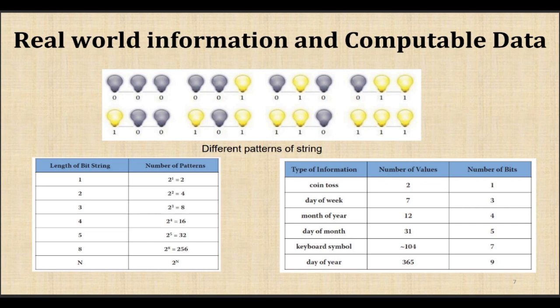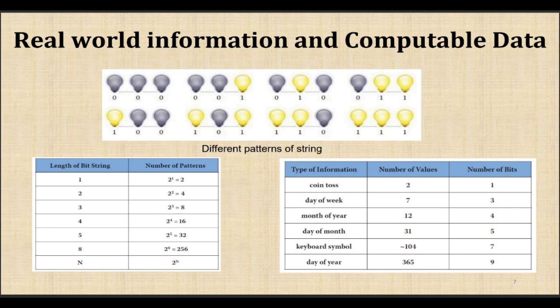So how are we calculating this? Just look at the left hand side, the length of the bit stream and the number of patterns. 2 power 1 is equal to 2. 2 power 2 is 4. 2 power 3 is 8. That is, 2 power 3 means I need 3 bits for representing 8 patterns.